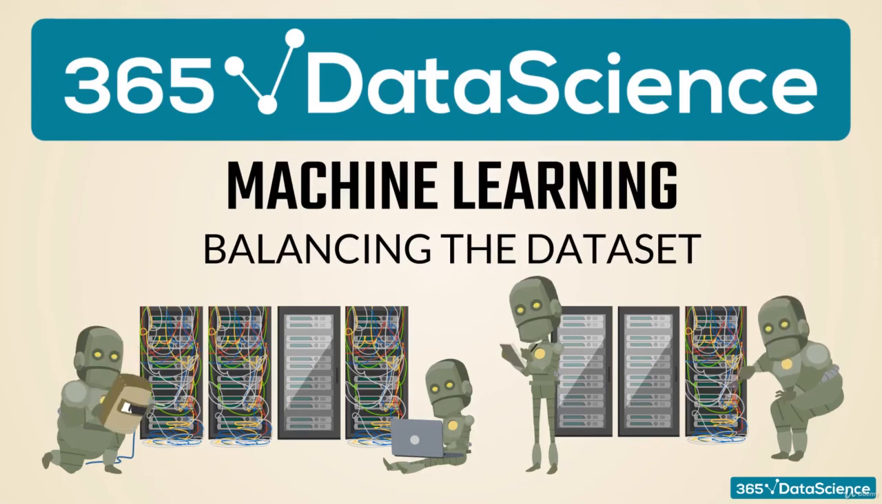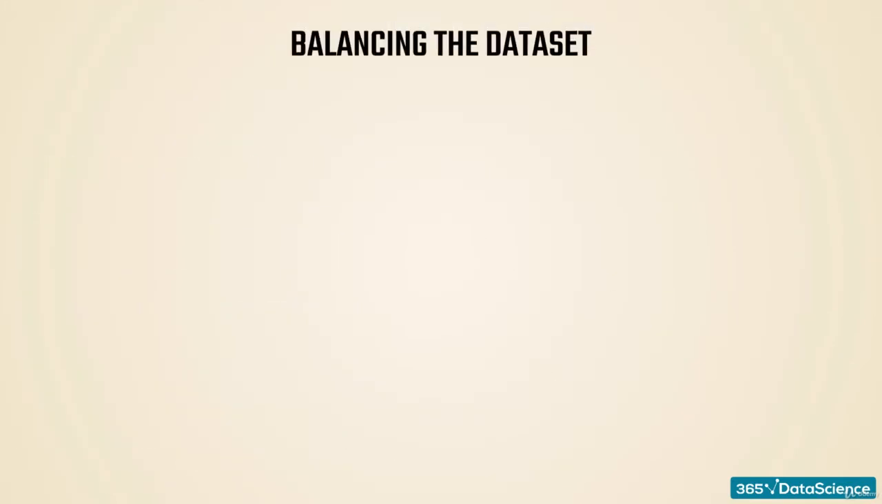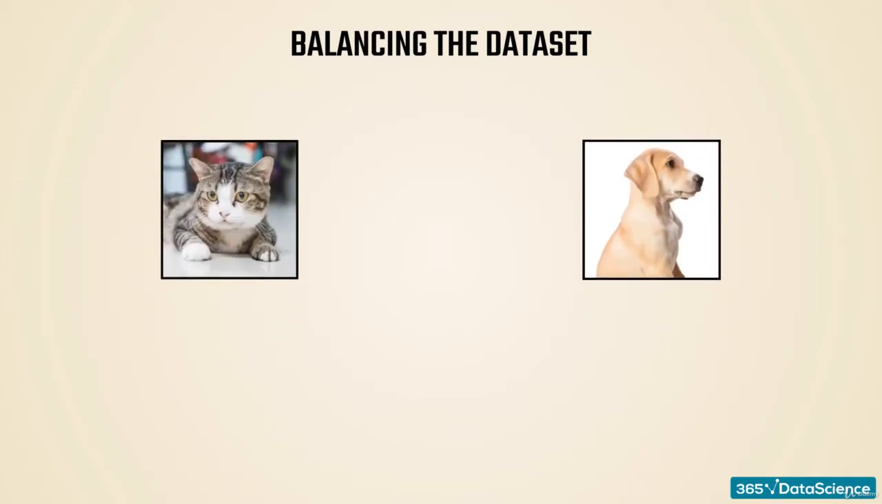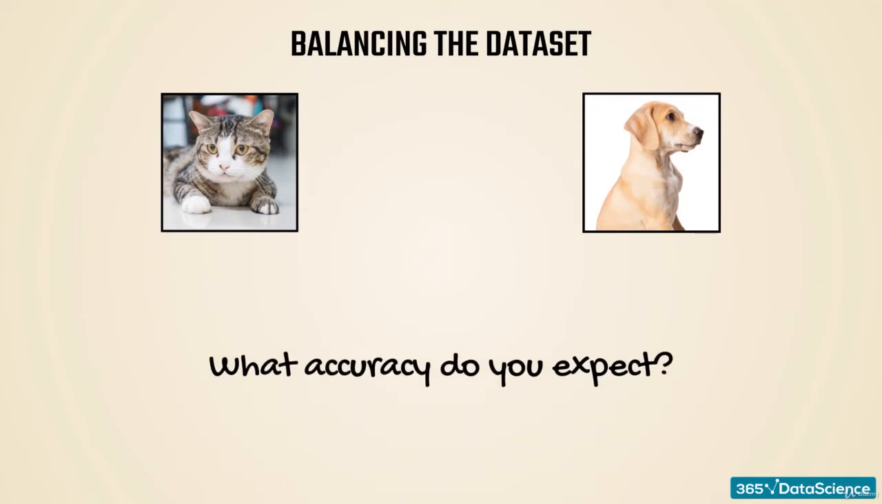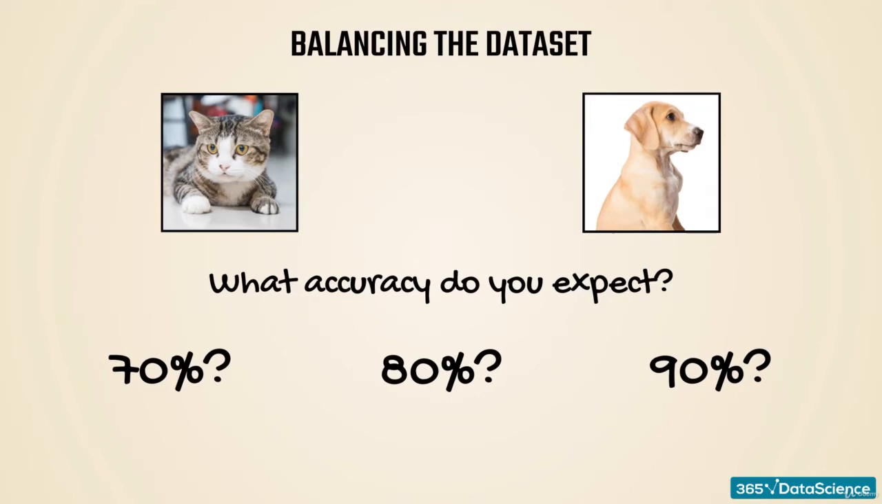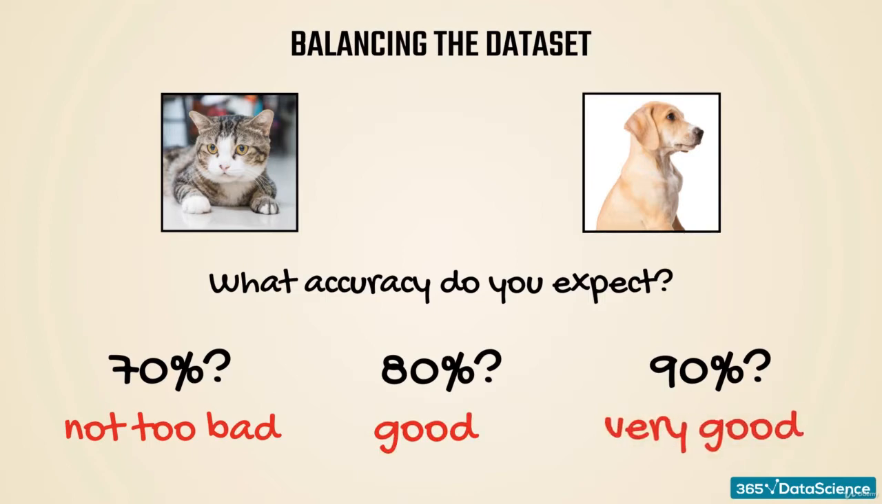Before we start pre-processing, I'll take a minute to talk about the importance of balancing your dataset. Let's think about a photo classification problem with two classes, cats and dogs. What accuracy do you expect from a good model? Well, if we correctly classify 70% of the photos, that's not too bad. 80% accuracy is good, while 90% is very good for beginners, right?